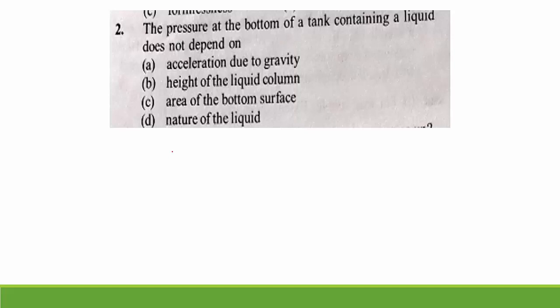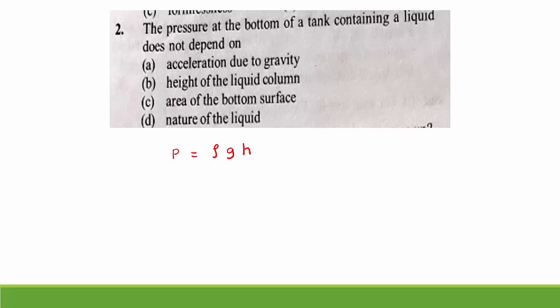So for pressure, generally we go for the equation. Before going to observe the options, you should know this equation, that is P equal to rho g h. Rho indicates density, g indicates acceleration due to gravity, and h indicates height. On these three factors, pressure depends. Right, come to the options now.